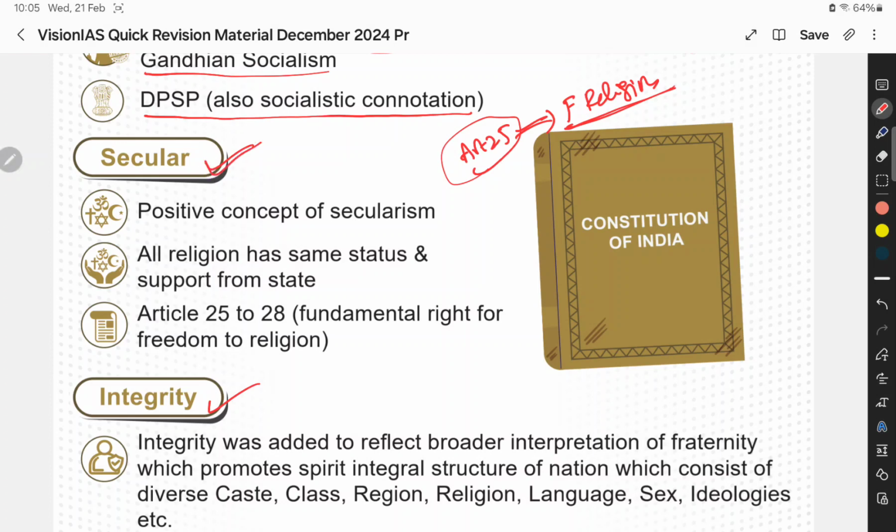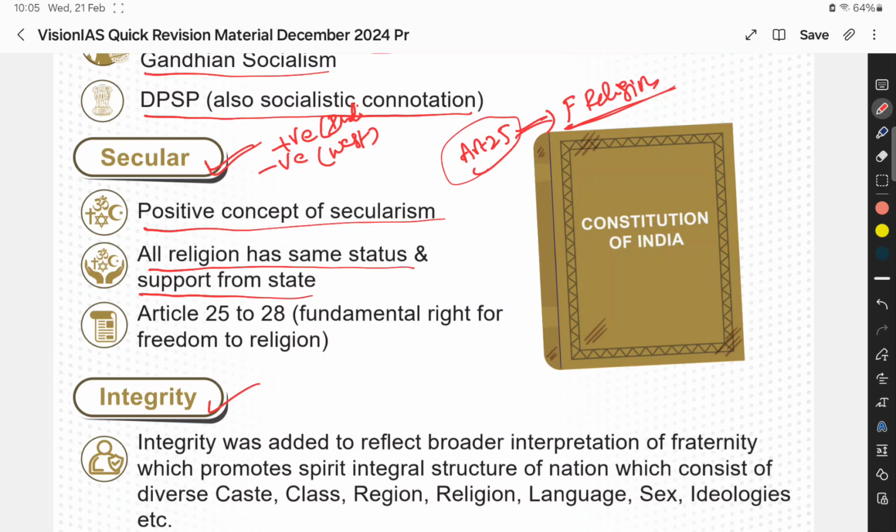In secularism also there are two types, one is positive and the other negative. Some people call it western secularism and Indian type of secularism. So India has a positive concept of secularism. In this, all religions have the same status and support from the state. In the western kind of secularism, there is no relation between religion and state.